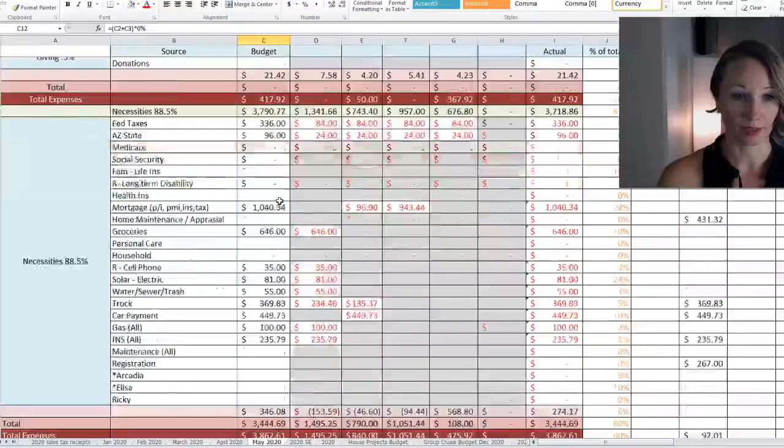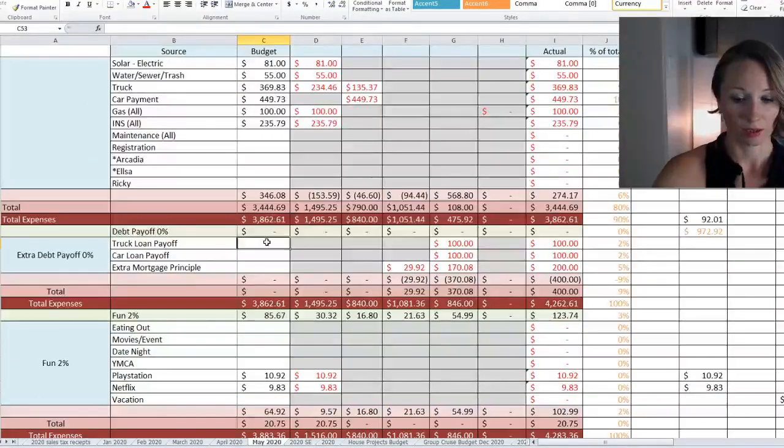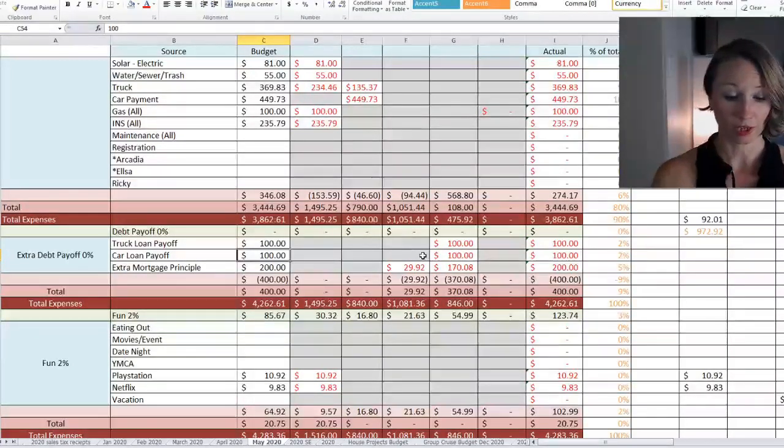Now, I'm going to talk about this extra debt payment here in a second. We are not going to actually pay it on the debt yet. We're going to put the money into savings first. That way, if something else happens, we still have that cushion. But when everything's said and done and things are back to normal income-wise in the next couple of months, whatever we have put aside here for extra debt payment, as long as we're still good with our other categories, then we'll go ahead and throw that at the extra debt.